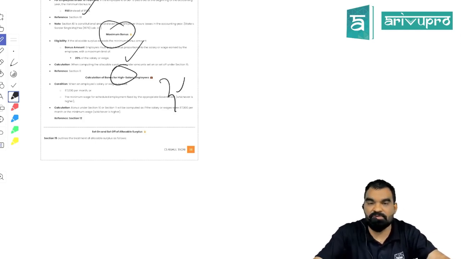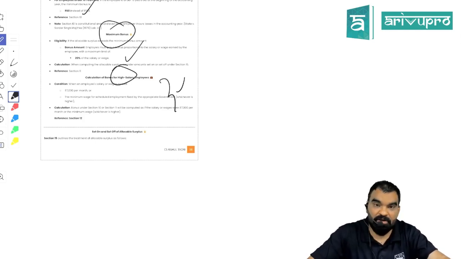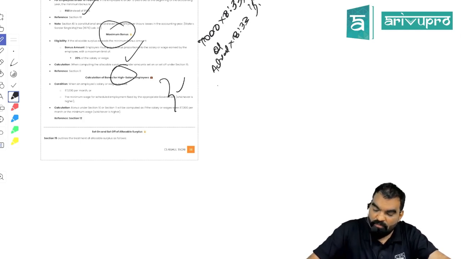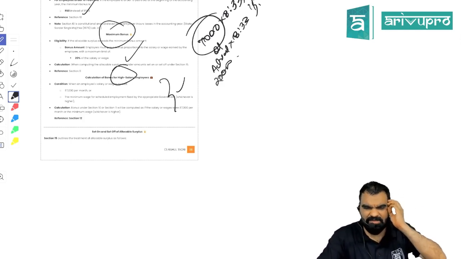So suppose I am drawing a salary of 18,000, I would be eligible for the payment of bonus, but my bonus will be calculated on 7,000 at 8.33%, right? Or actual salary at 8.33%, whichever is lower. So suppose my actual salary is 20,000. So I am going to get 7,000 at 8.33%. I just calculated the monthly bonus.